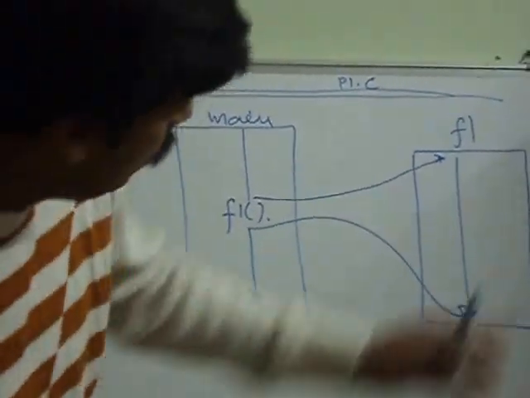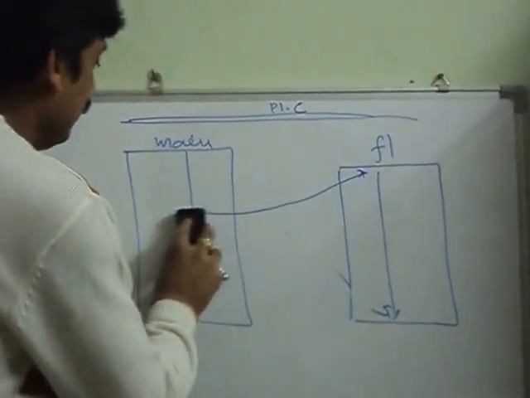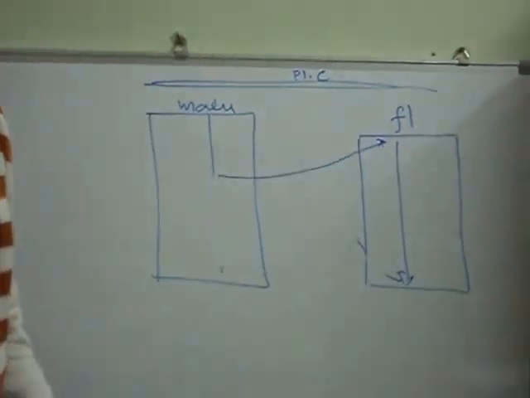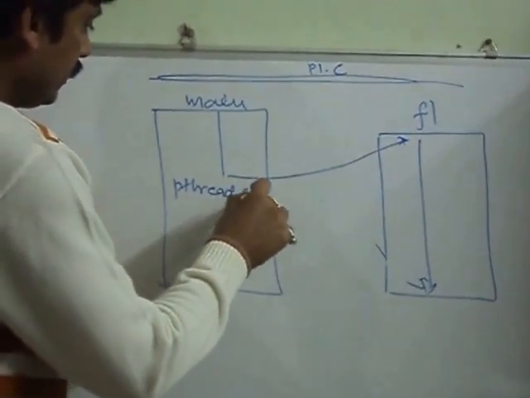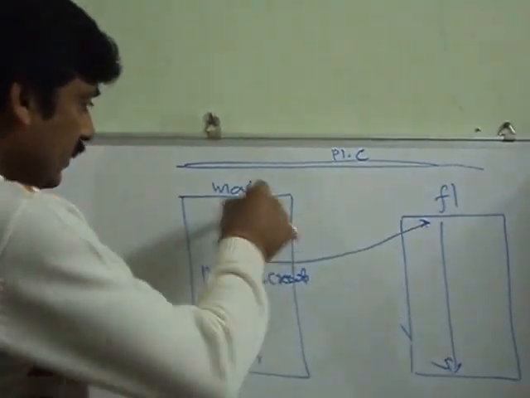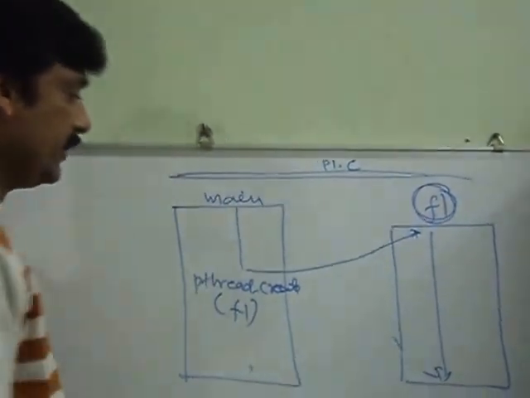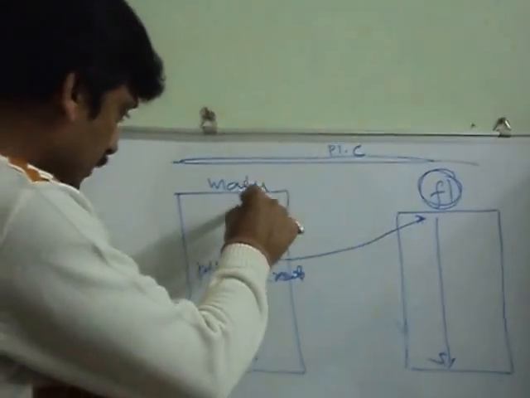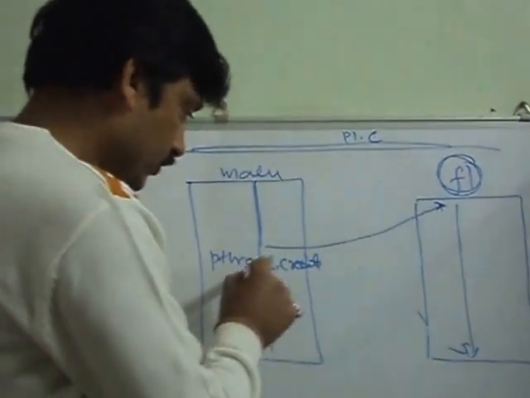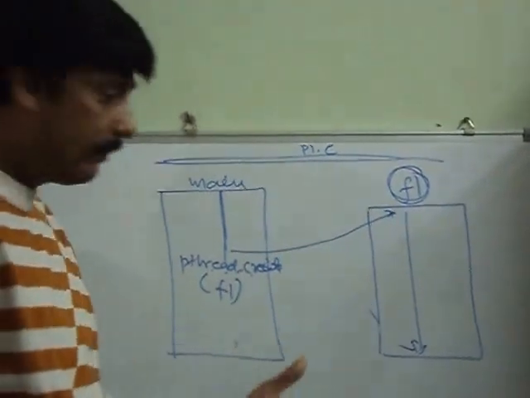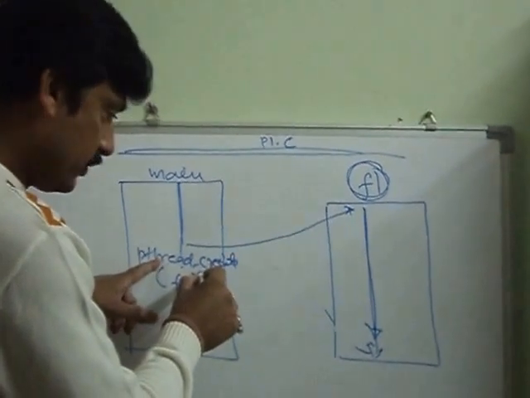But if we want to call the same function using a thread, what happens? We have a routine for thread creation. We have seen pthread_create. So here we will call the pthread_create function in main, and we pass the address of f1 as an argument to pthread_create. Program execution starts from main. Whenever it reaches this particular point, because of pthread_create, the library starts execution of this function using another thread, and here main will not stop, it can continue.